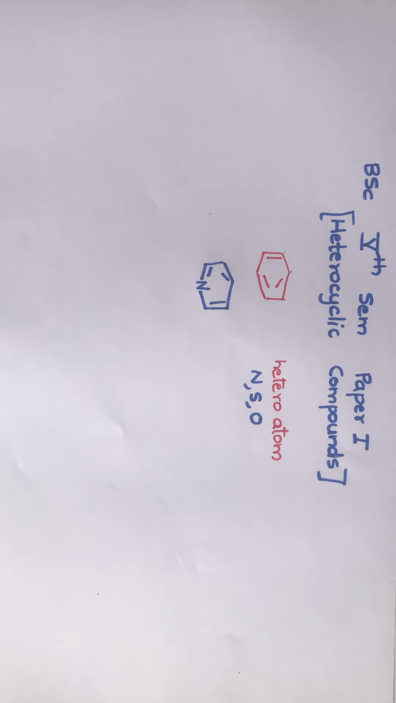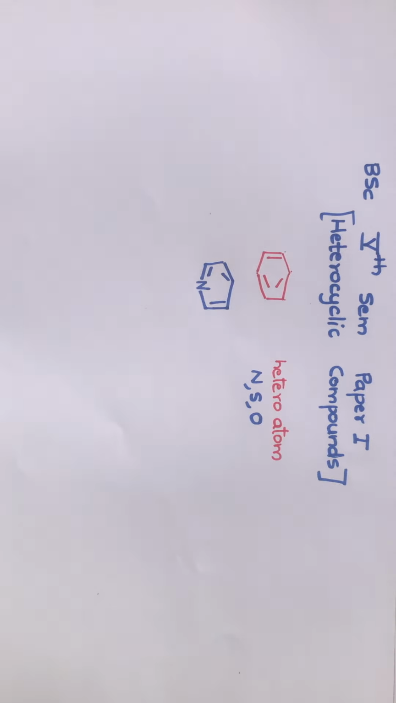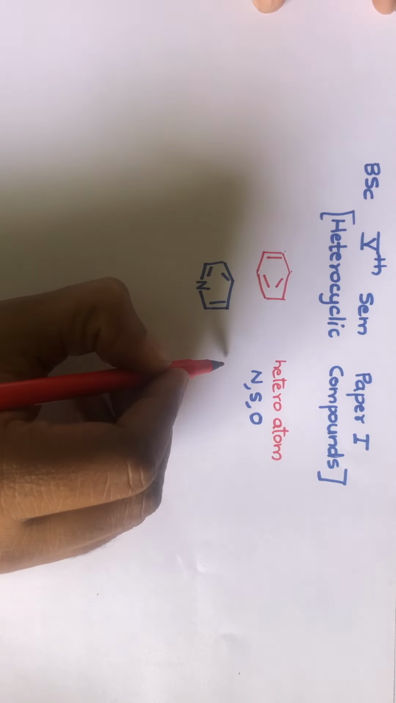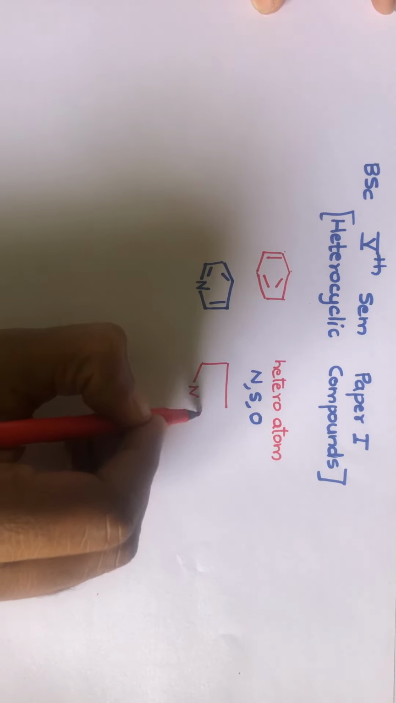So heterocyclic compounds are a class of organic compounds. These are cyclic compounds in which one or more carbon atoms of the ring is replaced by a heteroatom. Heteroatom generally will be nitrogen, sulfur, and oxygen. Even we come across some other heteroatoms, for example, phosphorus, boron, etc. that may be present in the ring. So this is a heteroatom. So this is a heterocycle. Another example is this example.